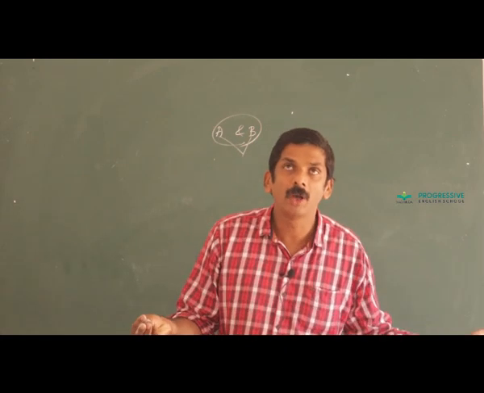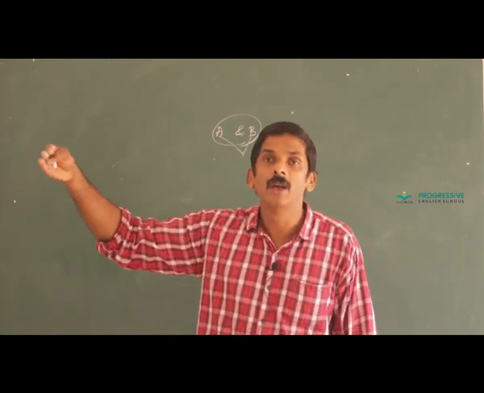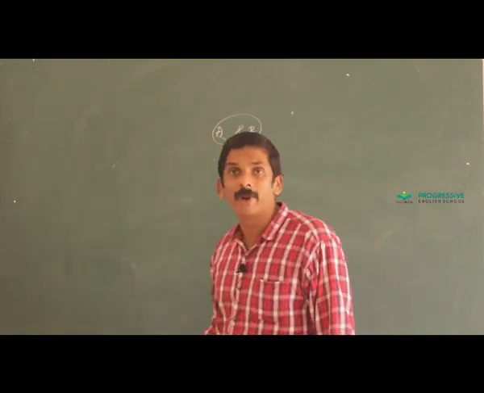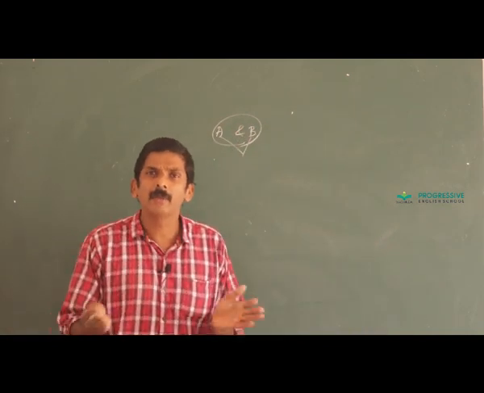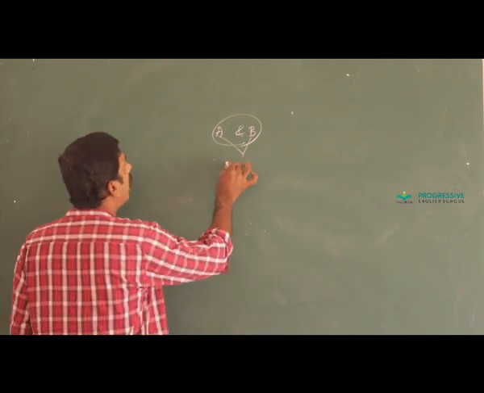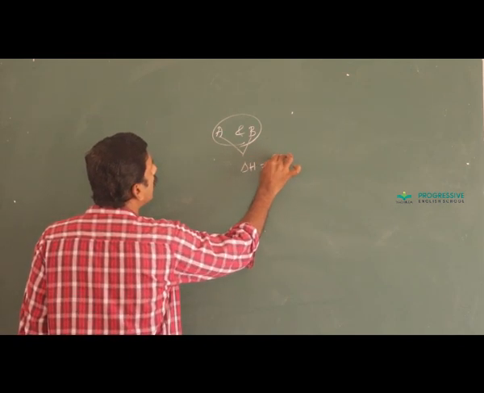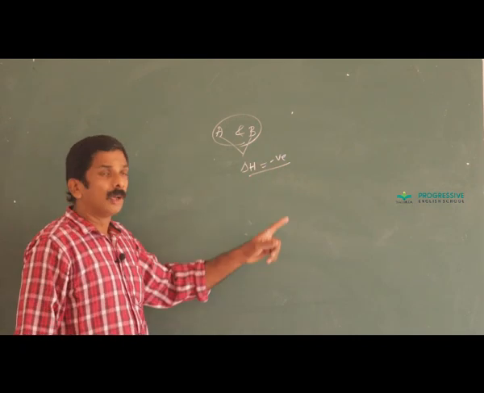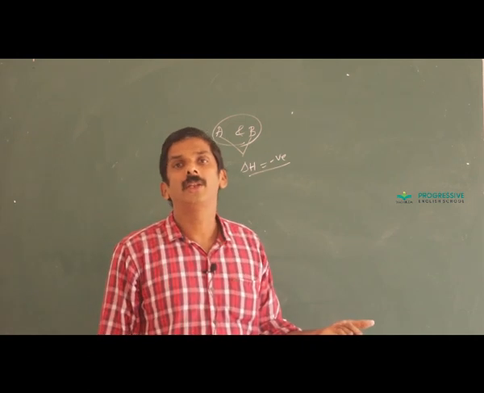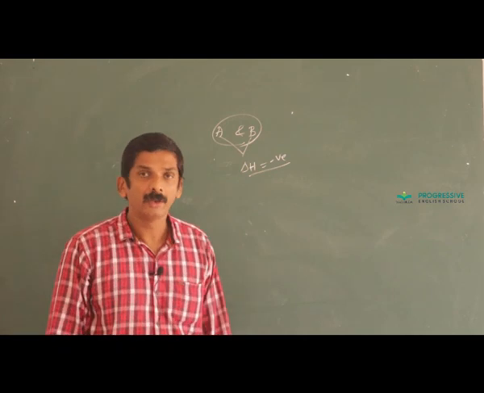One is positive, and what are the conditions for positive deviation, and next what are the conditions for negative deviation, and which condition is satisfied by this particular case? Yes, that is the correct answer. Delta H is negative, which means an exothermic process. Delta H is negative or less than 0 only for negative deviation. Hence, these two solutions exhibit negative deviation.